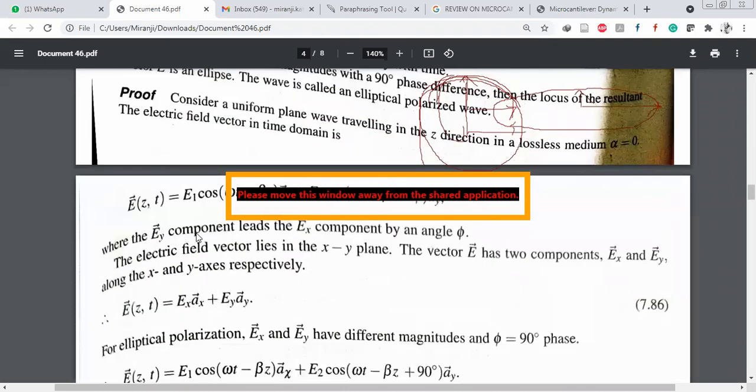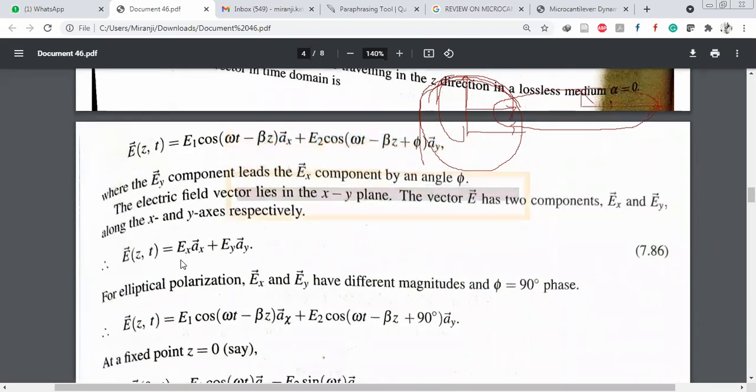Okay, that is, the EY component leads the EX component by 90 degrees. The electric field vector lies in the xy plane. The vector E has two components, Ex and Ey, along the X and Y axes respectively. So E of z comma t is how much? Ex into Ax plus Ey into Ay.